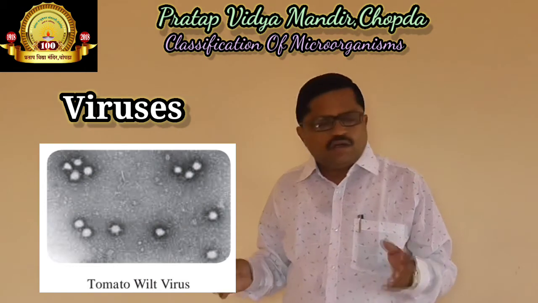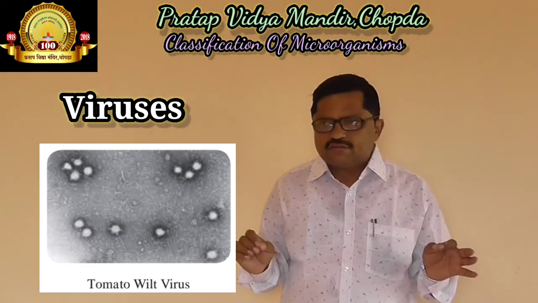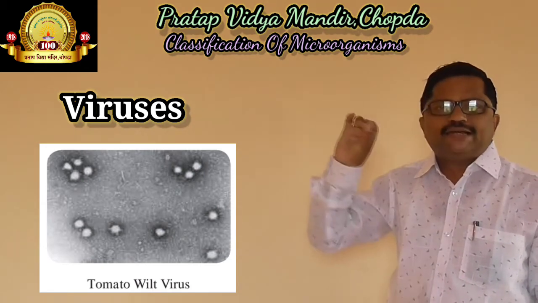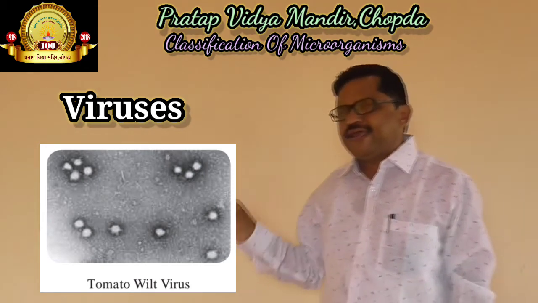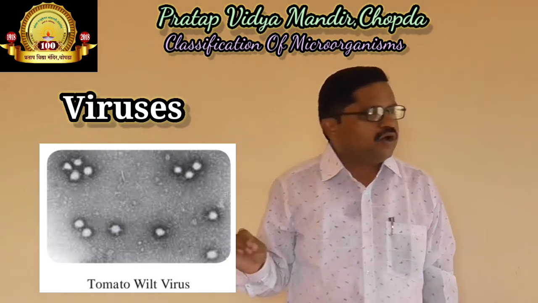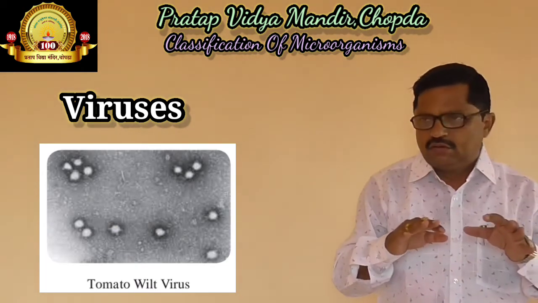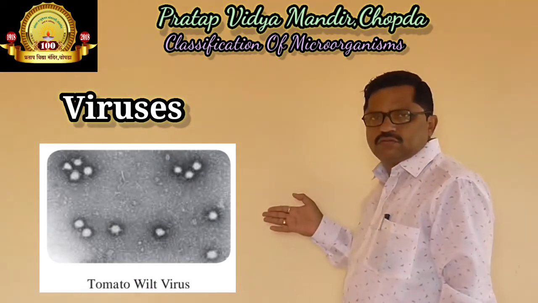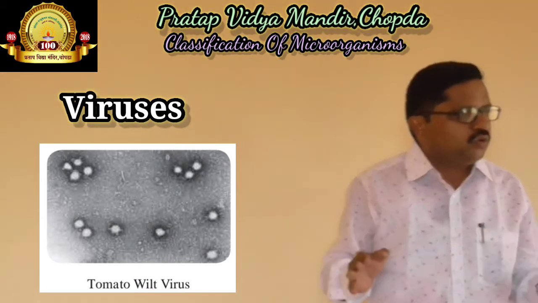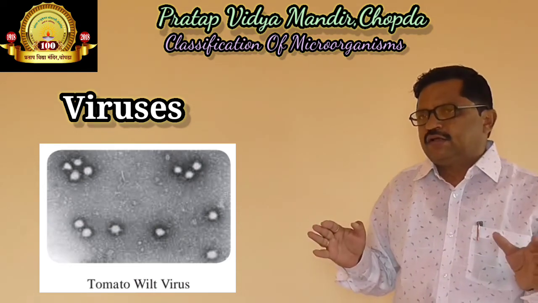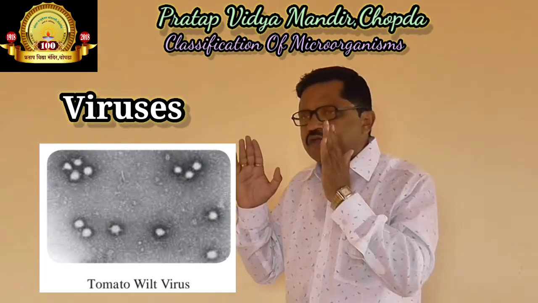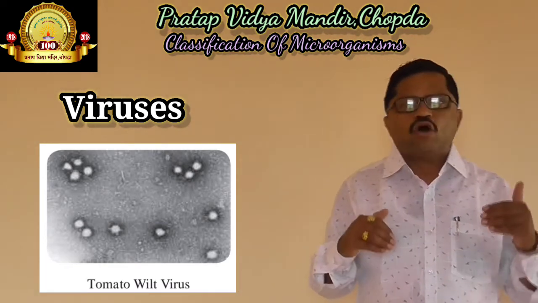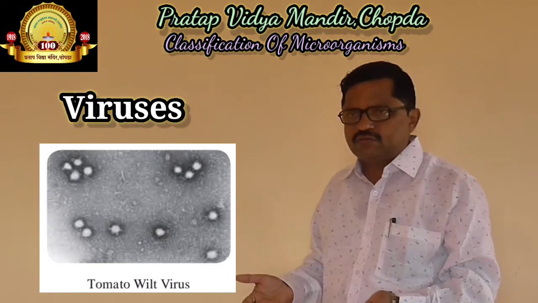Please remember, the body of a virus is made up of long molecules of DNA or RNA which are covered with proteins. And the next property of viruses is that they can survive only in the bodies of other living organisms.